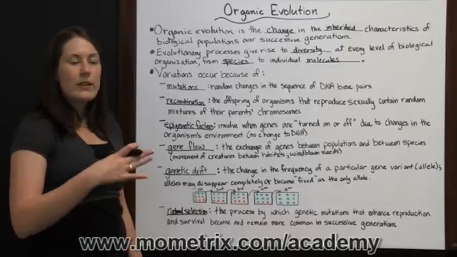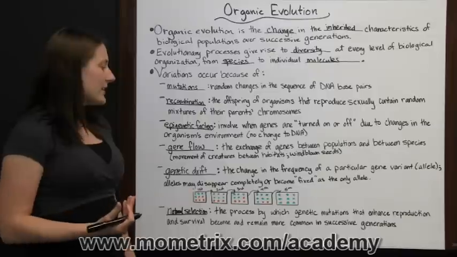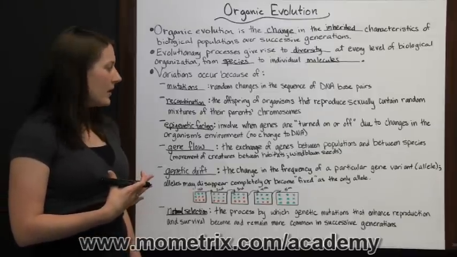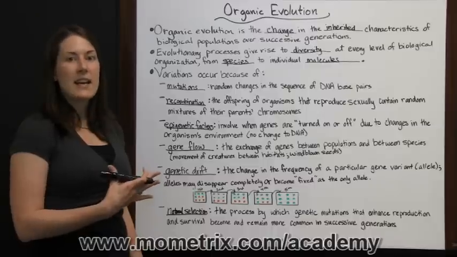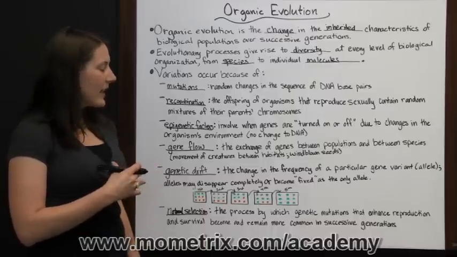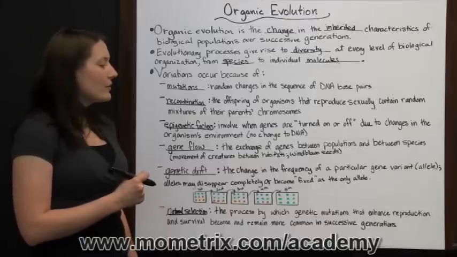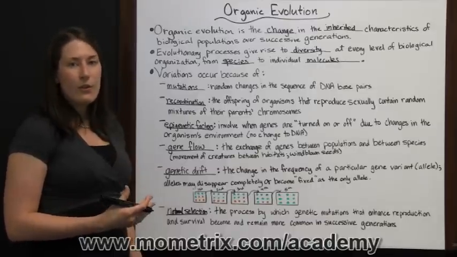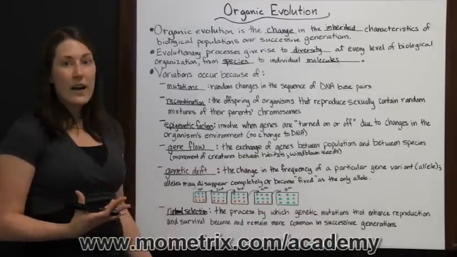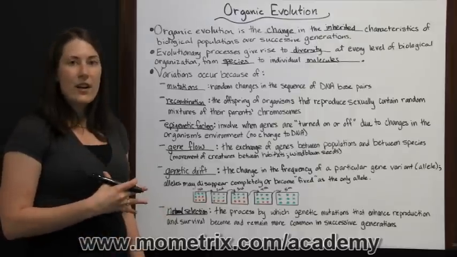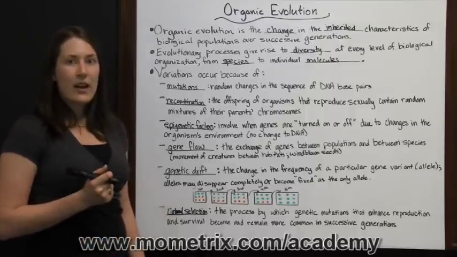where traits that are neutral are going to get kind of phased out, and traits that are not helpful or that repel mates and make it hard for those individuals to reproduce, those are traits that are going to get phased out, or those individuals aren't going to survive. And so natural selection just kind of weeds out the bad traits and promotes the good traits.